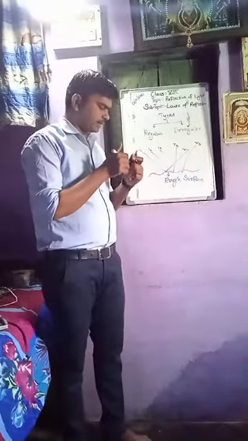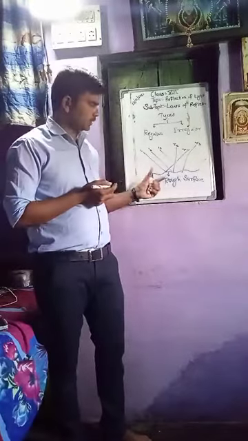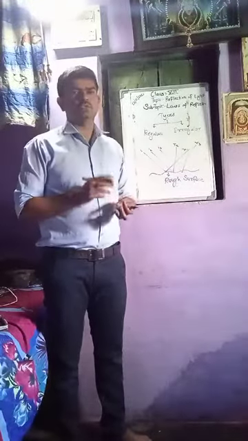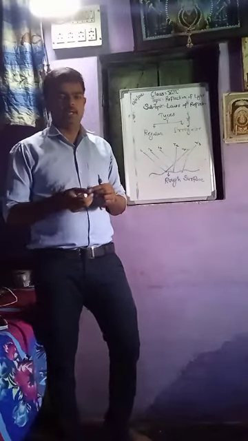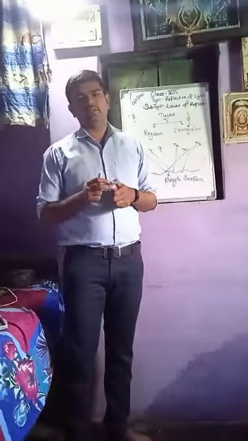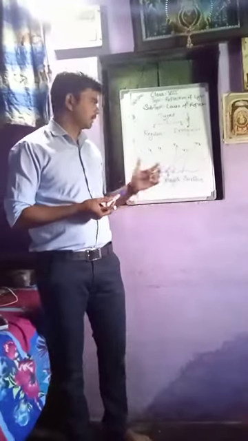And on a smooth surface, when the incident ray touches the smooth surface, it goes in a straight and parallel line. So this is the difference between regular and irregular reflection.